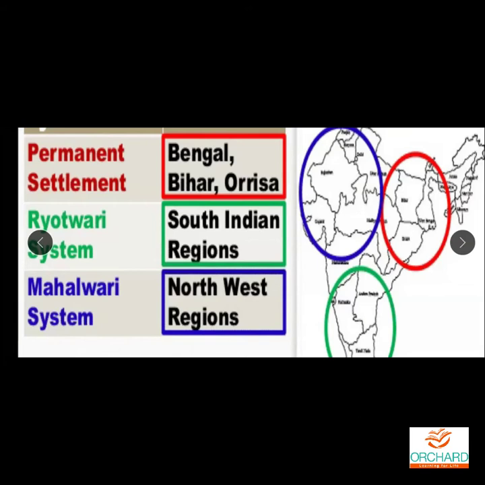Why three types? The Britishers were going to control all the places in India. Why did they introduce three types of system? Because the rulers of those places were totally different. Some were aggressive, some were not fit to be the king in some of the places. So easily they came under the control of the Britishers. So many reasons were behind the introduction of three types of land revenue system.